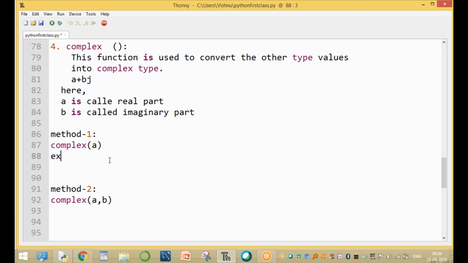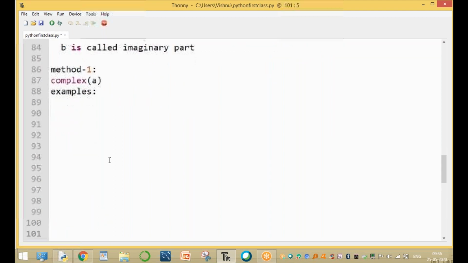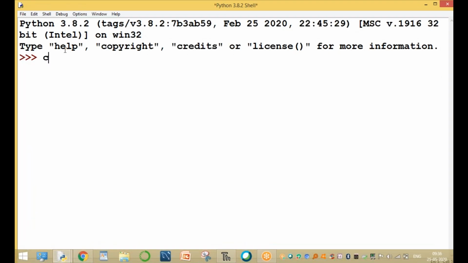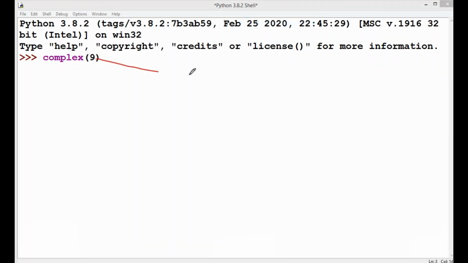We will explain the examples one by one. Examples of the first type, the method with a only. You can pass only one value, and this value is converting into complex type. For example, complex of only integer 9. 9 is which data type? 9 is integer type.